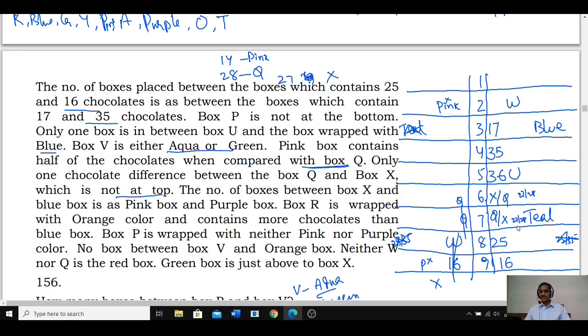Then 16, 25, 27, 28, 36, 35, 17 are done. Now two more numbers are left. What are those two? 14 and 39.